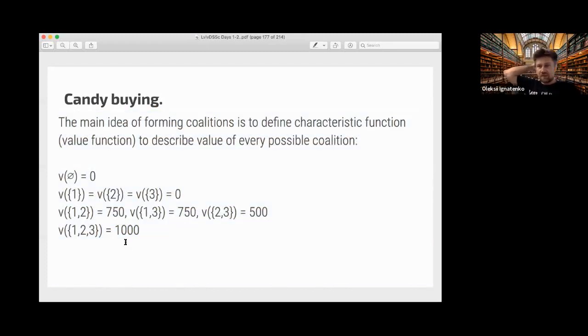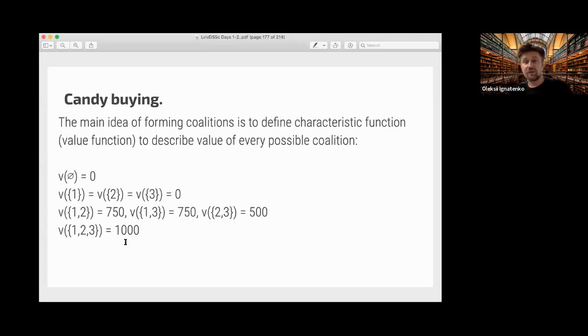So how do you think? Maybe you can propose some divisions which look fair to you. The problem is fairness, that you can define different types of fairness, and in game theory there are a couple of notions, but let's not start with fairness.